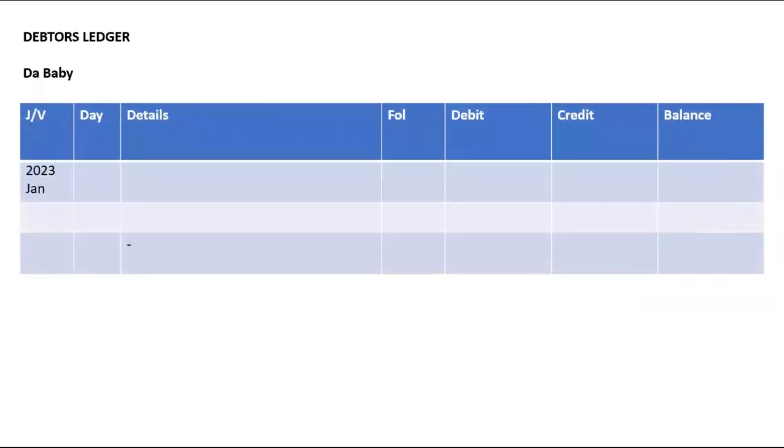Let us look at the debtors ledger. The baby was owing us 3,600 at the beginning of the month. We charged the baby interest. Therefore, this will increase what the baby owes us because this is a debtors ledger. When it increases, it will increase on the debit side, and it adds to what the baby owed at the beginning of the month. 3,600 plus 144 will give you 3,744.